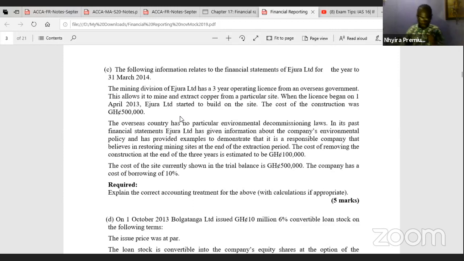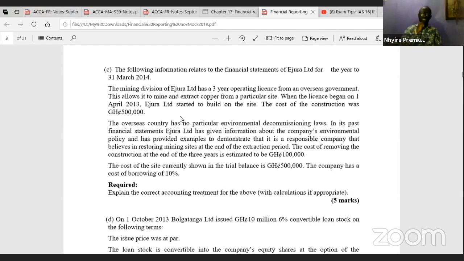The overseas country has no particular environmental decommissioning laws. In its past financial statement, Nhyira Limited has given information about the company's environmental policy and has provided examples to demonstrate that it is a responsible company that believes in restoring mining sites at the end of the extraction period.